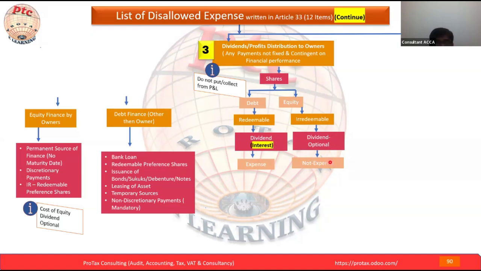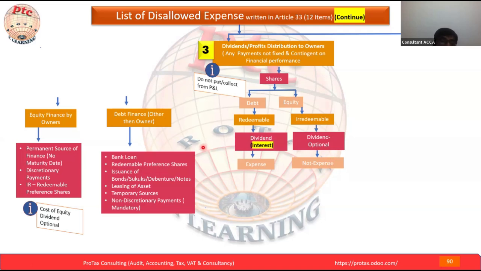This is the summarized version: the dividend on redeemable shares is considered interest. In the next slide I have a detailed clarification to understand this concept, and we will go through that also.